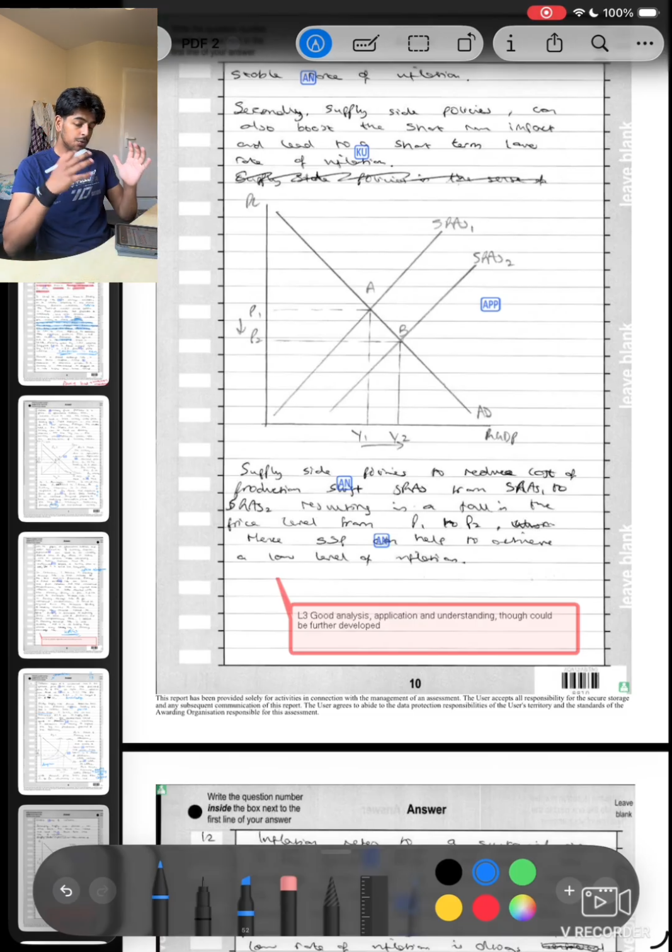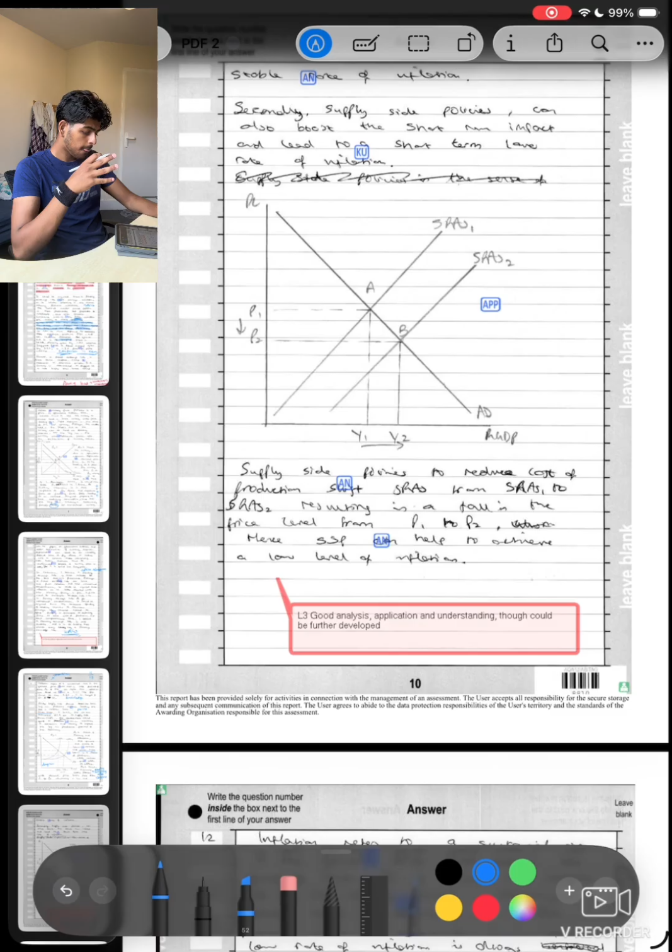This shows a level 3, not a level 5. I was incorrect over there by miles as well. This shows a level 3 analysis. So I've got application, understanding, but it could be developed further. From what I'm seeing here, if I'm not wrong, I had rushed my 25 marker. And that's fair because sometimes you have to understand bigger essays equals bigger marks. So although I lost a few marks here, I was able to double down, triple down on my marks in the bigger essays, such as the 25 marker, if that makes sense.